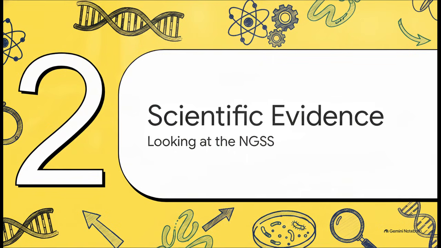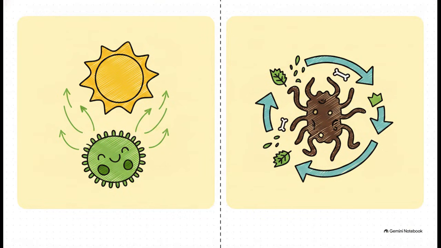Let's look directly at the Next Generation Science Standards to clear the air here. The standards actually present a way more diverse and frankly fascinating picture of what microorganisms are really up to. By comparing two specific core ideas, LS1C, which covers energy flow, and LS2B, which is all about matter transfer, we can split microorganisms into totally different, highly specialized roles. Let's check out the first one.